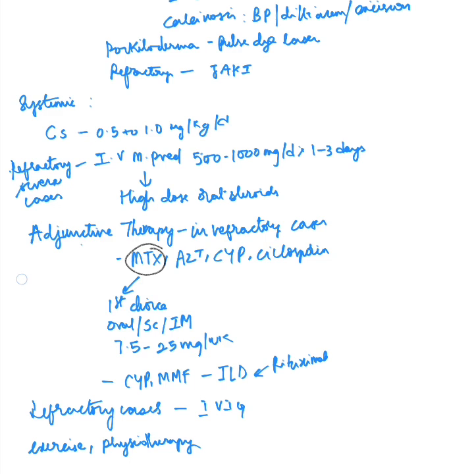Cyclophosphamide and mycophenolate mofetil are preferred in interstitial lung disease, and similarly rituximab is also preferred in refractory cases with interstitial lung disease. And intravenous immunoglobulins are to be given in refractory cases, and exercise and physiotherapy are also of great use in juvenile dermatomyositis.